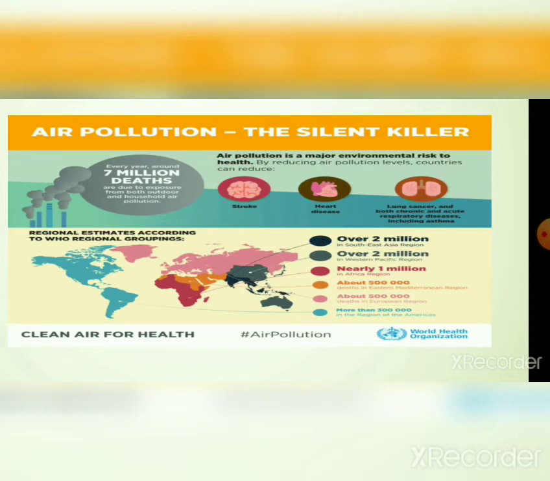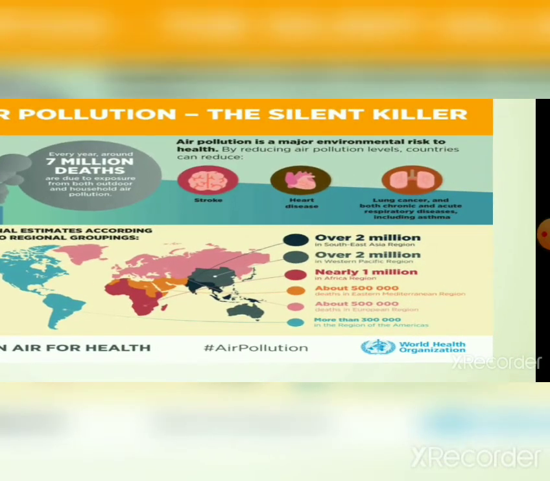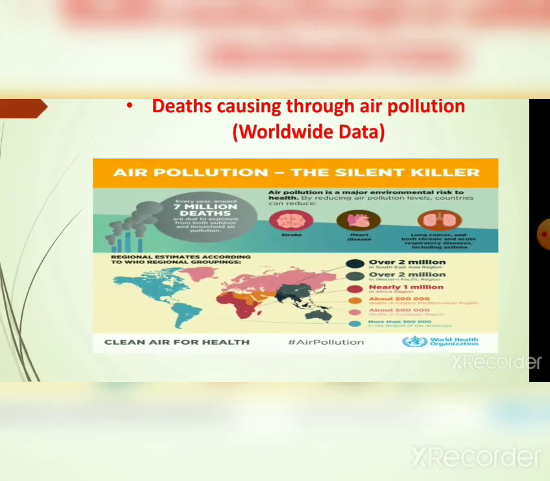You can see over 2 million in the Southeast Asia region, over 2 million in the Western Pacific region, nearly 1 million in the Africa region, about 5 lakh deaths in the Eastern Mediterranean region, about 5 lakh deaths in the European region, and 3 lakh in the region of the Americas. Okay, this is the data of the World Health Organization.